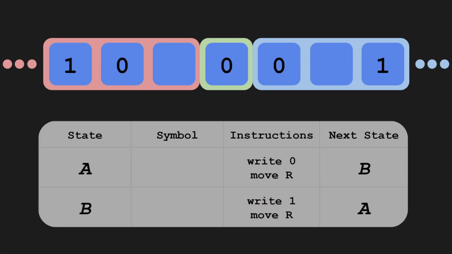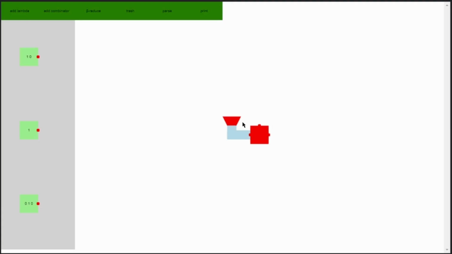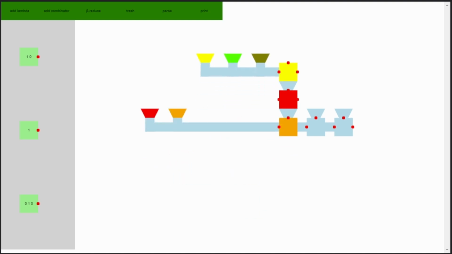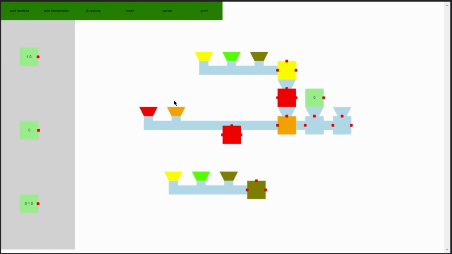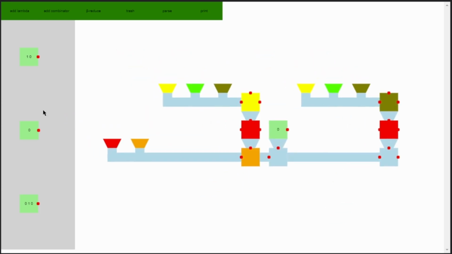Okay, let's think about how we might perform instructions on this tape. Let's start with probably the simplest instruction, just changing the symbol under the head. To do this, let's make a function that takes in a tape and just returns another tape, but with the current cell changed. We can get the left of the original tape by just giving it a function that selects the first out of its three strings. Then, we can just put that in as the left of our new tape. The next input represents the current cell, so we can put in what we want to change it to, let's say 0. And for the last input, we can get the right tape in the same way we got the left tape earlier, and feed that in. Okay, great, so this function takes in a tape and returns another tape with 0 written to the current cell.